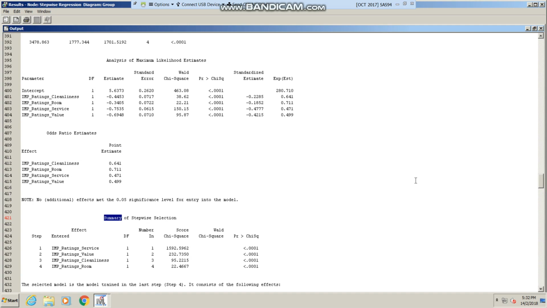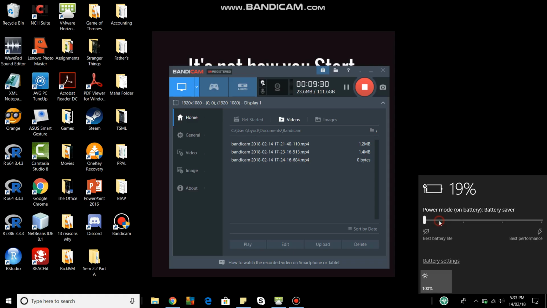And the regression equation for stepwise regression is y equals the intercept plus the estimate of ratings cleanliness times ratings cleanliness. Then the equation will be 5.6373 minus 0.4453 times imputed rating cleanliness minus 0.3405 times imputed ratings room minus 0.7535 times imputed rating services minus 0.6948 times imputed.